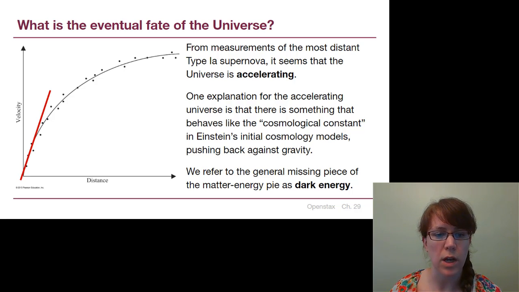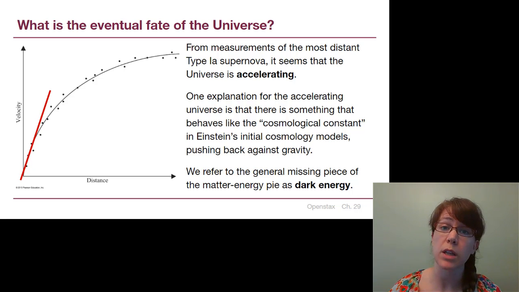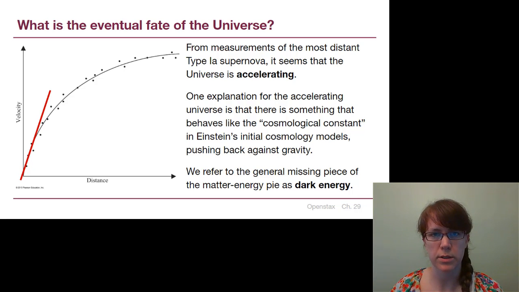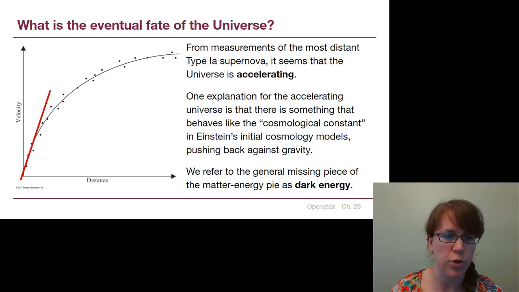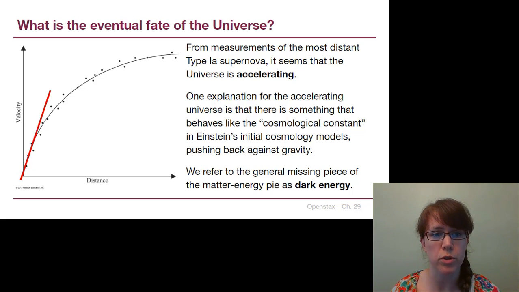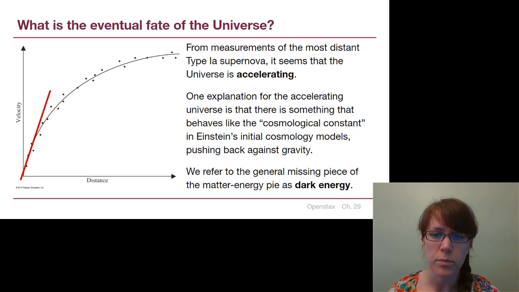Now, this graph itself is a velocity versus distance graph. And if we think back to our discussion of Hubble's law, back when we introduced it, we said that Hubble's law indicated that we have a straight line. And that's true if you look at objects that are nearby or even at medium distances, where most of the points, I could probably even draw a better line to go through more of those points, clearly form a straight line.